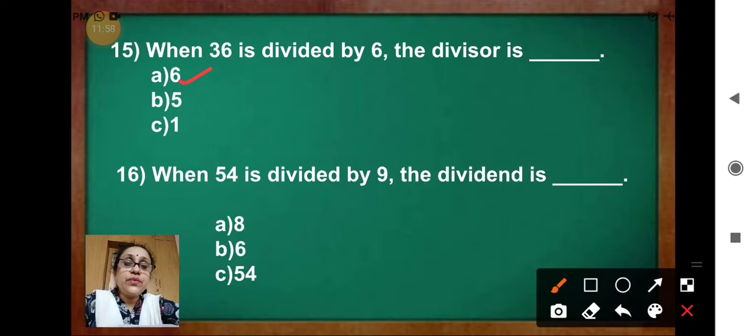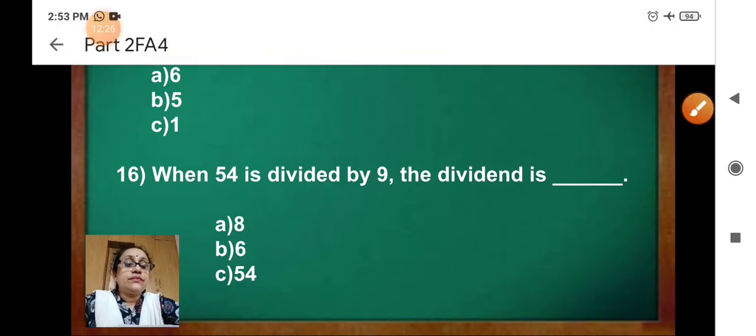Question 16. When 54 is divided by 9, the dividend is dash. 8, 6 and 54. So the correct answer is, the dividend is 54. Have all done till here?